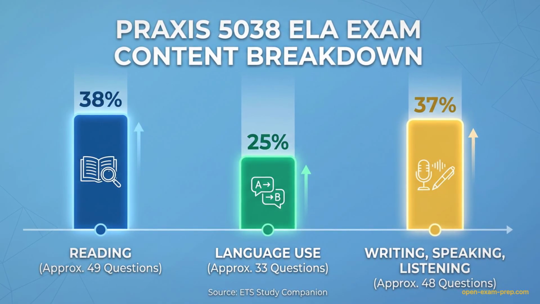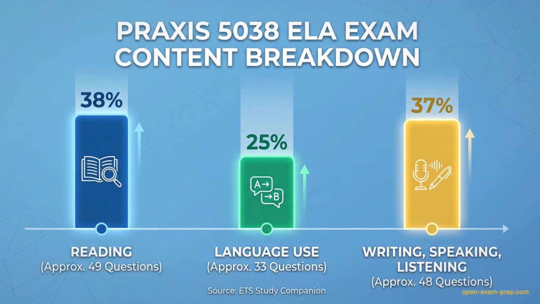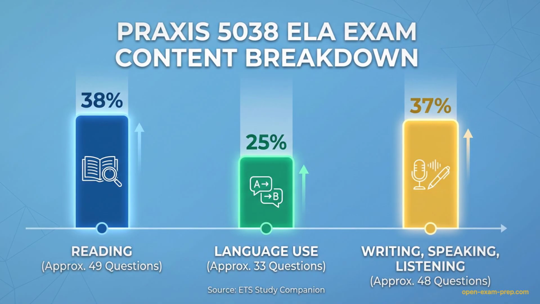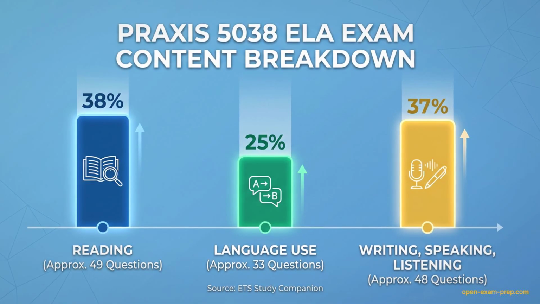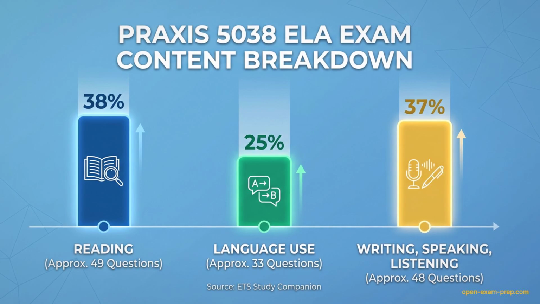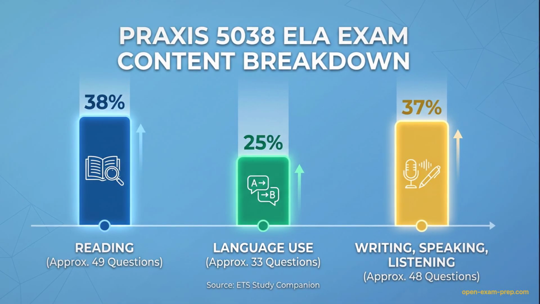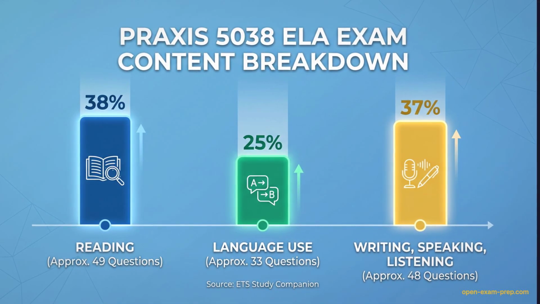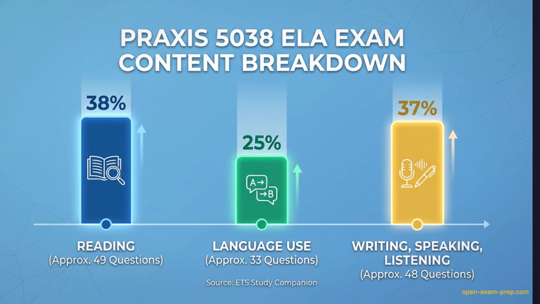Category I, Reading, is the largest at 38%, covering literature and informational texts. Category II, Language Use and Vocabulary, makes up 25%, focusing on grammar and vocabulary instruction. Finally, Category III, Writing, Speaking, and Listening, is a massive 37%. Knowing these percentages is critical. It tells you exactly where to allocate your precious study hours for the biggest impact.